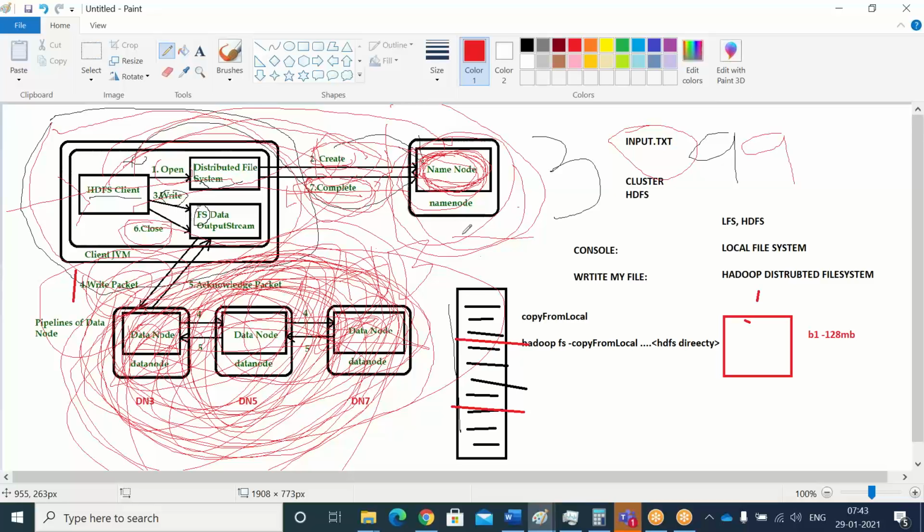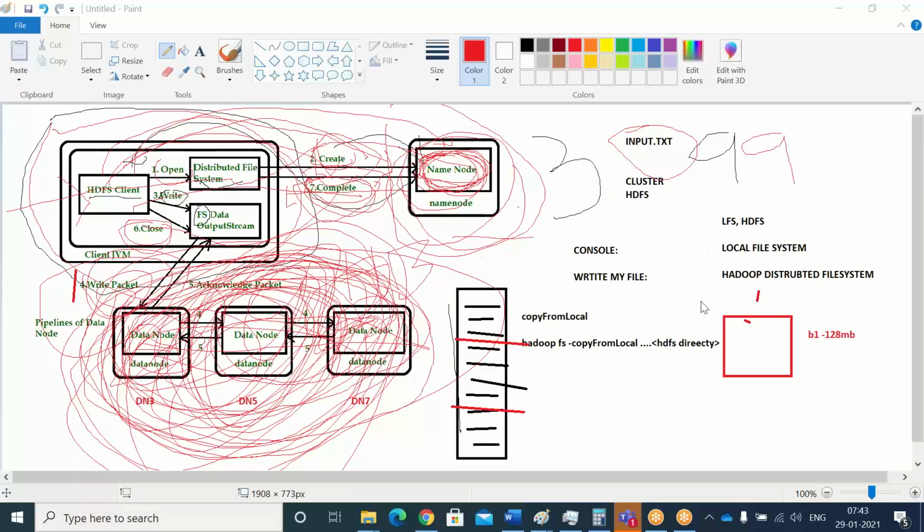Sir, I doubt the HDFS client must have more storage than the data node. Let me read it out, Money has a question. The HDFS client must have more storage than the data node, right? Suppose we have 10 data nodes and each node has 50 terabytes and our file size is 100 TB. Upon splitting, the file is stored as 10 TB in each node.